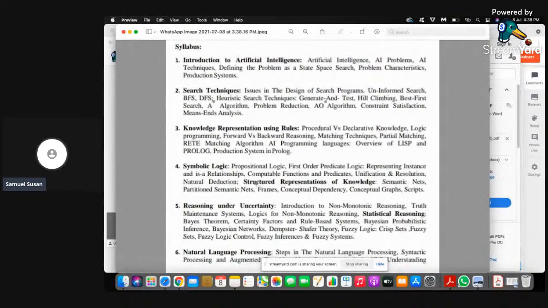Then go to the third chapter. In the third one, you have forward and backward chaining, matching and Prolog. So these three are the important concepts. And the last one, the fifth one, you have truth maintenance systems. We call them TMS, truth maintenance system. There are three types. One is justification based, another is assumption based, and the other is logic based. And the most important things are Bayes theorem and Dempster-Shafer theory. So these are the important topics.